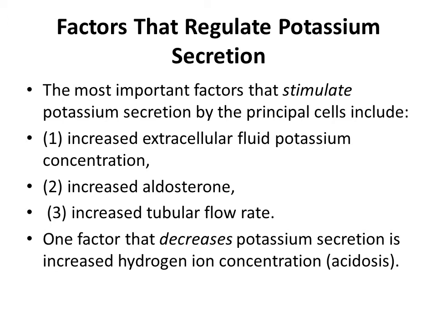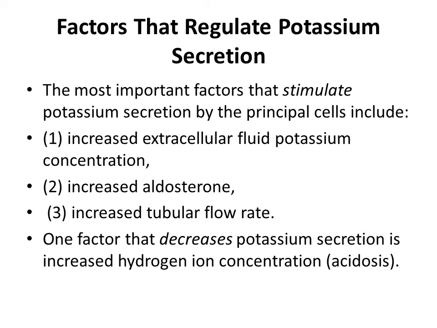So the alpha intercalated cells are the ones which secrete acid, and these have the ability to reabsorb potassium in case of potassium depletion, while the beta intercalated cells are the cells that have the ability to secrete base, because of the presence of a pendrin protein, or a bicarbonate chloride exchanger, which is present on the luminal side.